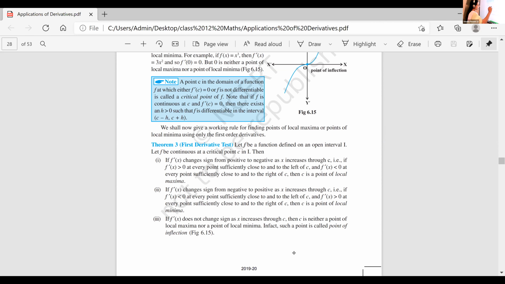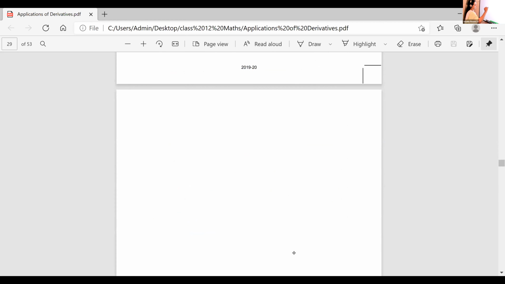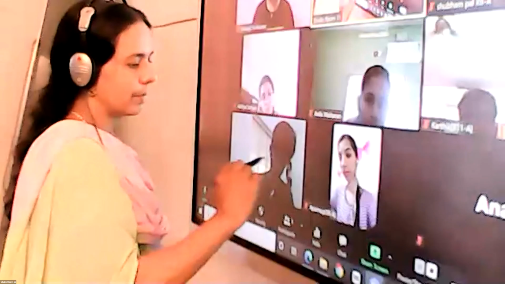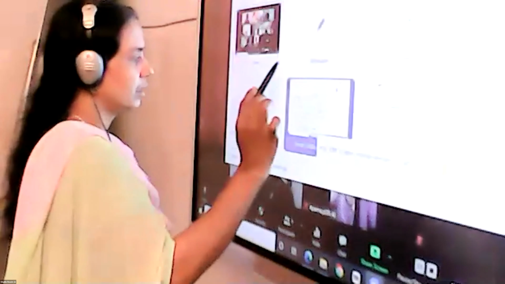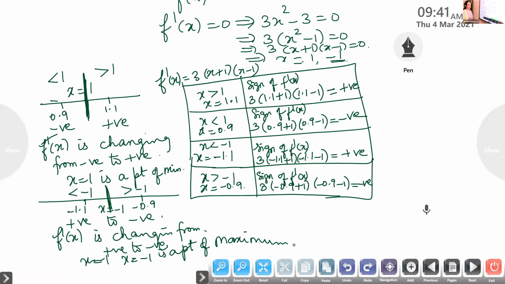So this is about the first derivative test. When we go through this x, when the sign of f dash of x is changing from negative to positive, it is the point of minimum. And in the second case, it is changing from positive to negative, so it is the point of maxima. So x is equal to -1 is the point of maximum.